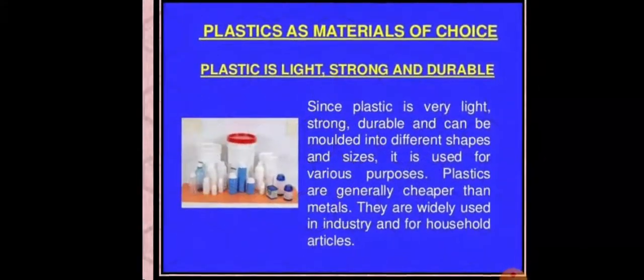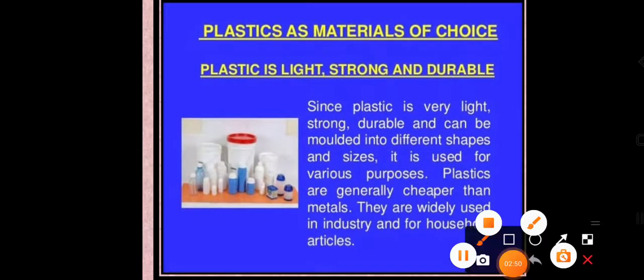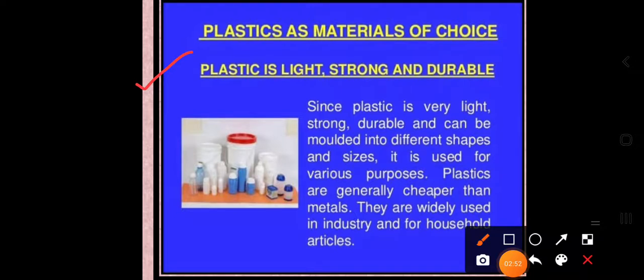The next concept is plastic as a material of choice. Why do we have to choose plastic? Because plastic is light, strong and durable. When we are using plastic, what is the main criterion? Plastic is very light, so it is easy to carry, and it is also strong.